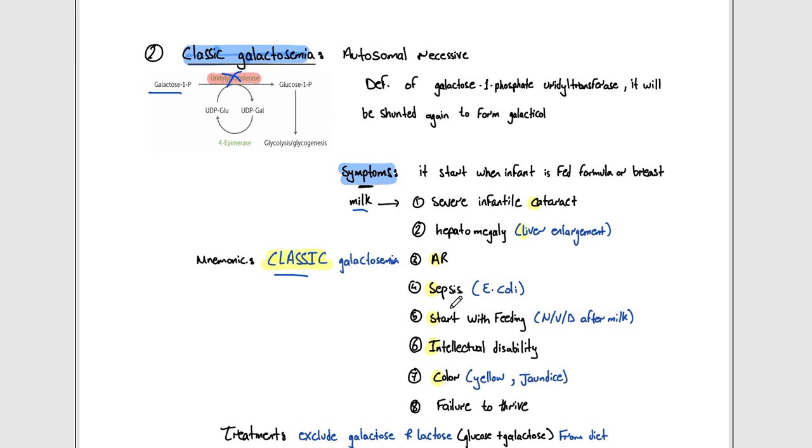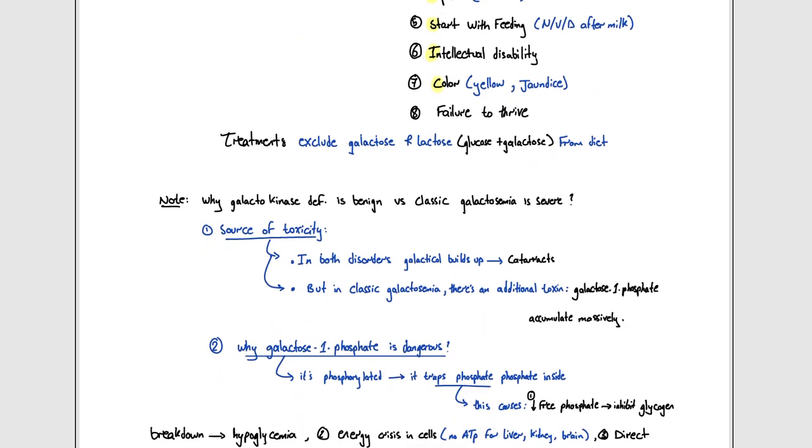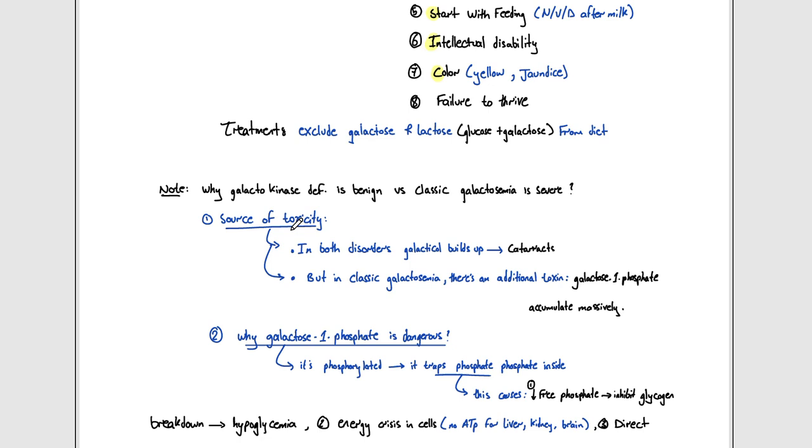So I have a comparison here. In the case of classic galactosemia, there's hepatomegaly, sepsis, intellectual disability, jaundice, and failure to thrive, unlike galactokinase deficiency, where there would be only infantile cataract. What's the reason behind all of that? The reason is the source of toxicity. In both disorders, galacticol is going to build up, resulting in cataract.